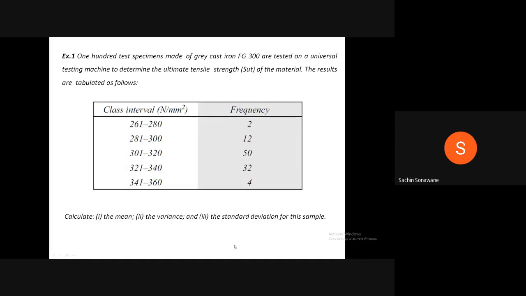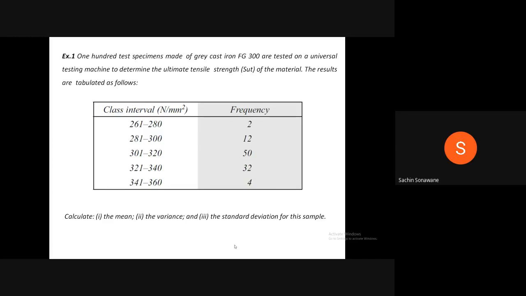Good afternoon. In the last lecture, we have seen frequency distribution. Now, today we will solve this problem. Example 1. I will read it. You also write it down so that we will solve it and also see some theory.